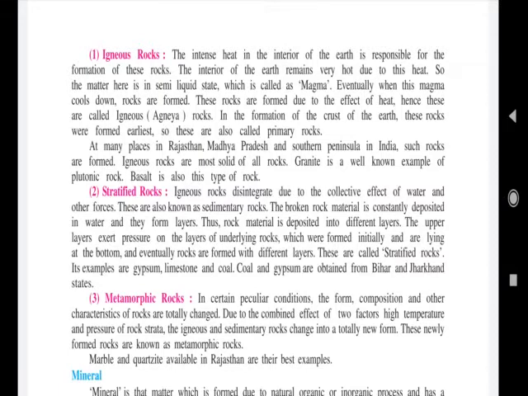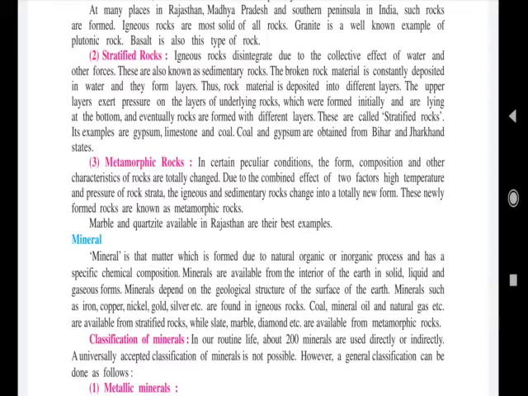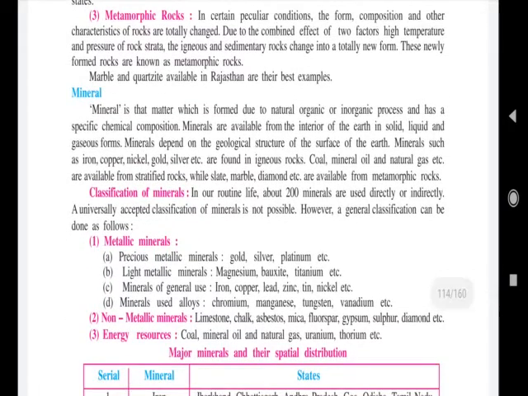Now we will discuss minerals. So what is a mineral? A mineral is a matter which is formed due to natural organic or inorganic processes and has a special chemical composition. Minerals can be solid, liquid or gaseous. Many minerals are found in different states or different parts of India. Minerals are classified in three categories: metallic, non-metallic and energy resources.